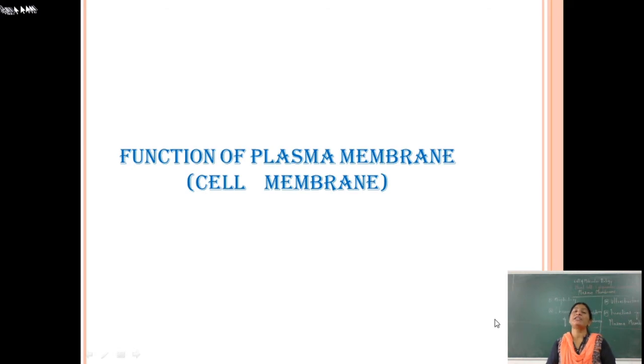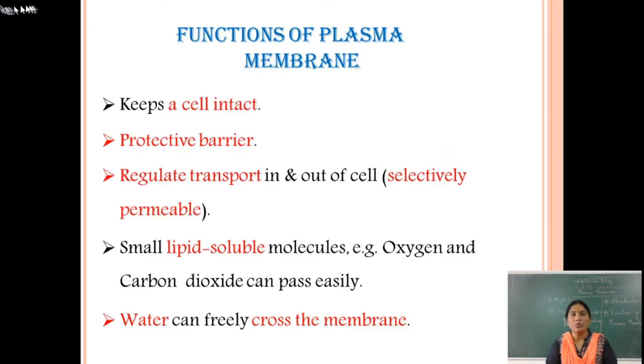Next, we list the different functions of the plasma membrane, that is the cell membrane. When we learn the functions of the plasma membrane, we know that it is semi-permeable, which allows material to go inside and outside the cell. Plasma membrane is an organelle which permits the entry and exit of materials. Due to the plasma membrane, the cells are intact. It keeps a cell intact. It is a protective barrier.